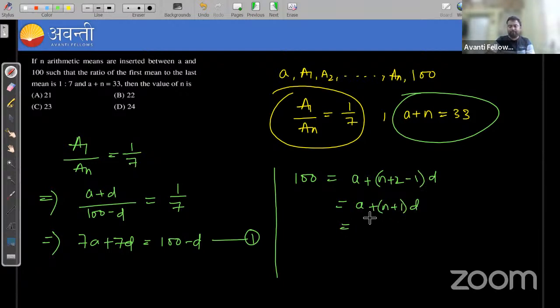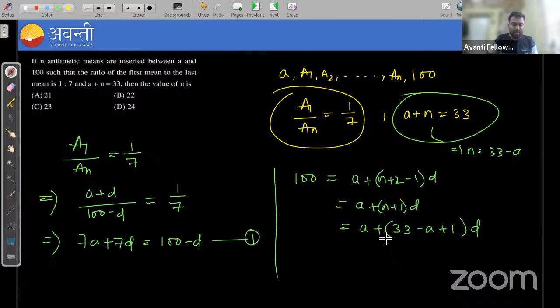So in place of n, we can write from here n is equal to 33 minus A. So in place of n, we can write 33 minus A plus 1 into D. Yes or no, we can write or not, right?